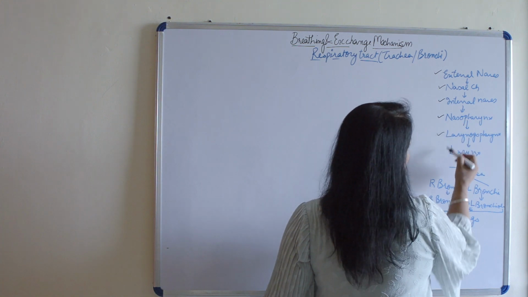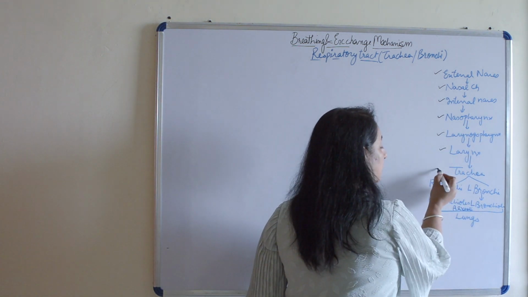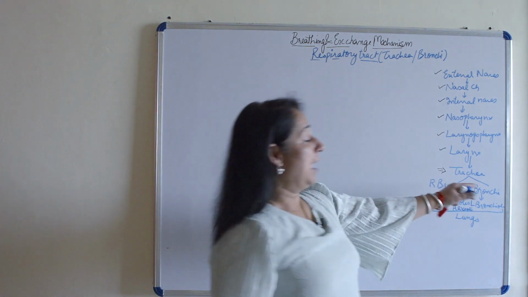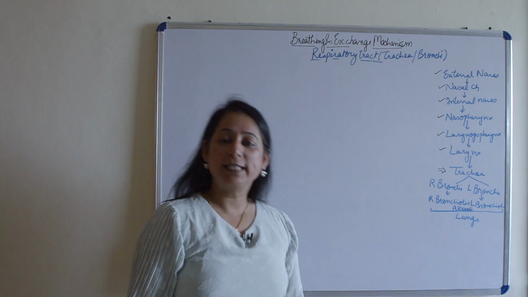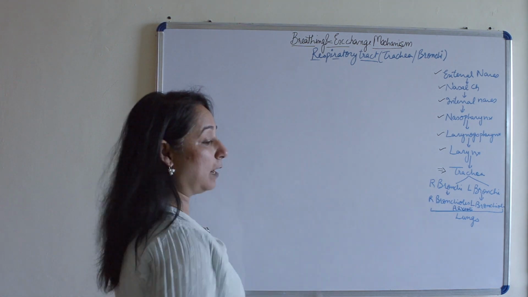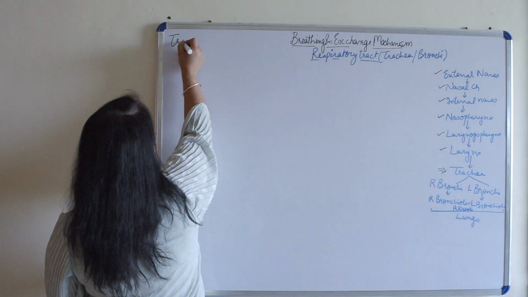nasopharynx, laryngopharynx, they are just passages. Then the larynx we discussed in the previous video. In this video, we'll talk about trachea and we'll talk about bronchi in detail. So please keep watching till the last. Let's quickly start. So as we talk about trachea, let's understand first.